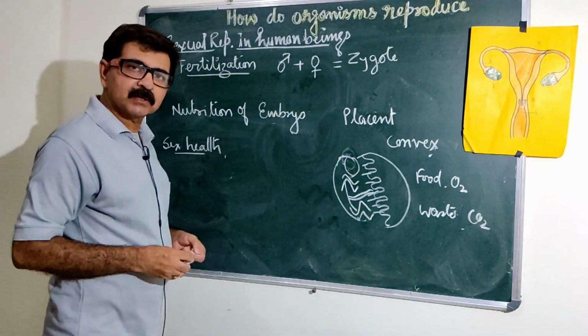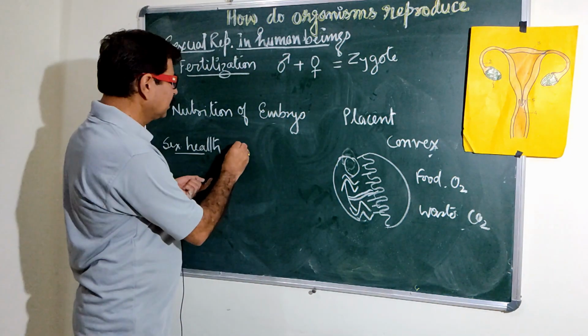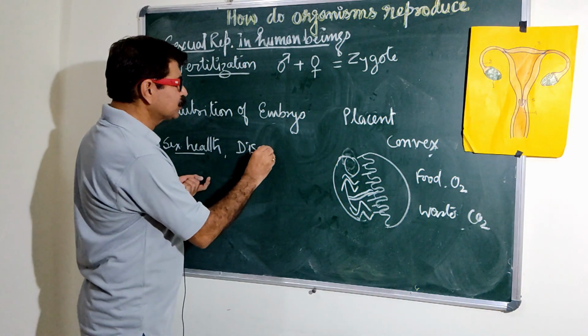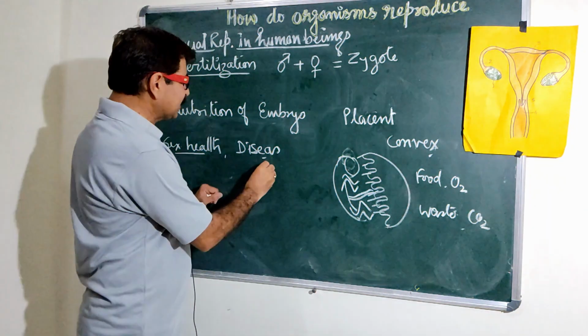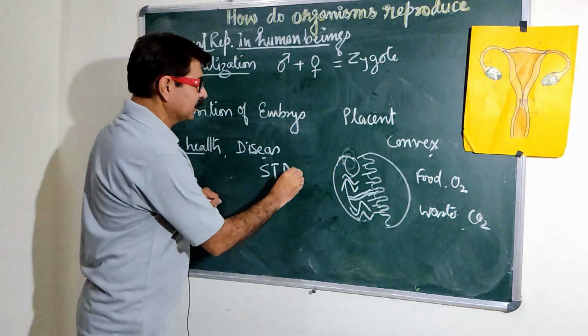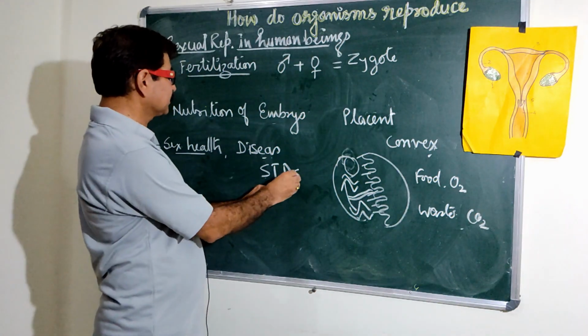So one should be physically and mentally fit. But sometimes one has problems, and many times some diseases come, and these diseases are known as STDs, sexually transmitted diseases.